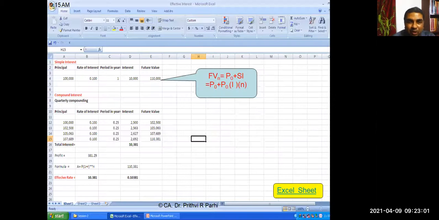Now we are going to learn the concept of effective rate of interest. I'm going to share an Excel file with you. Just give me a moment. I'll be showing you what is effective rate of interest.